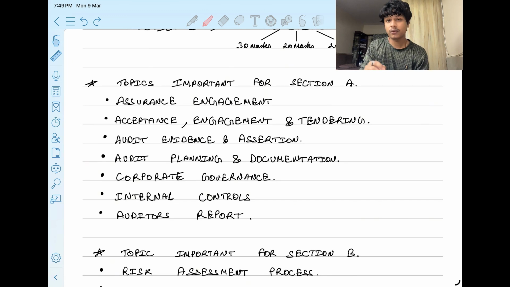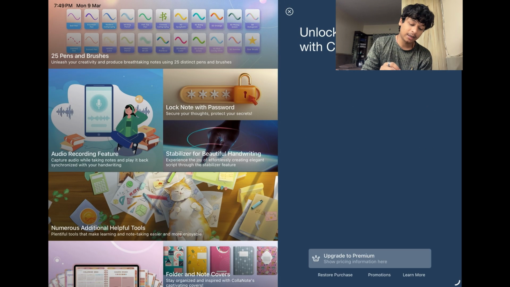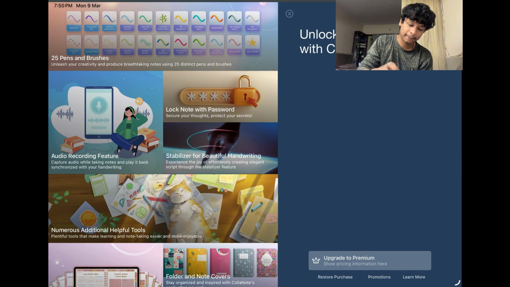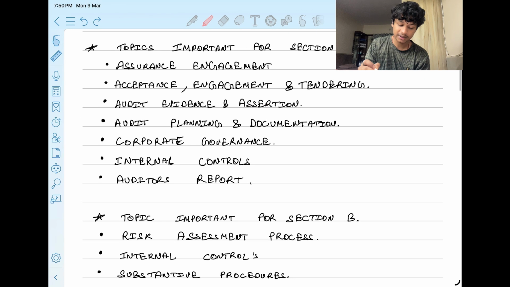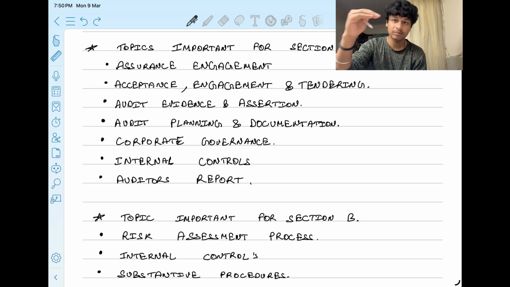The topics important for section A are assurance engagement, acceptance engagement and tendering, audit evidence and assertions, audit planning and documentation, corporate governance, internal controls, and auditor's report. These are the topics which are important for section A.